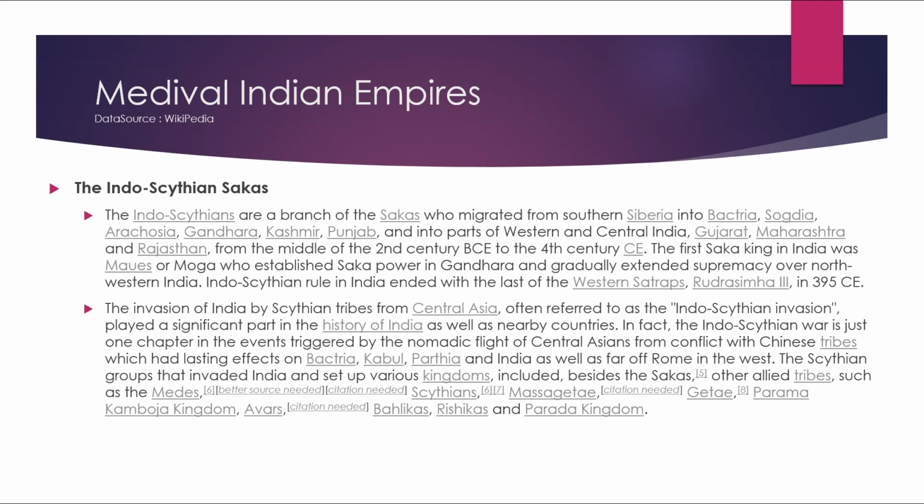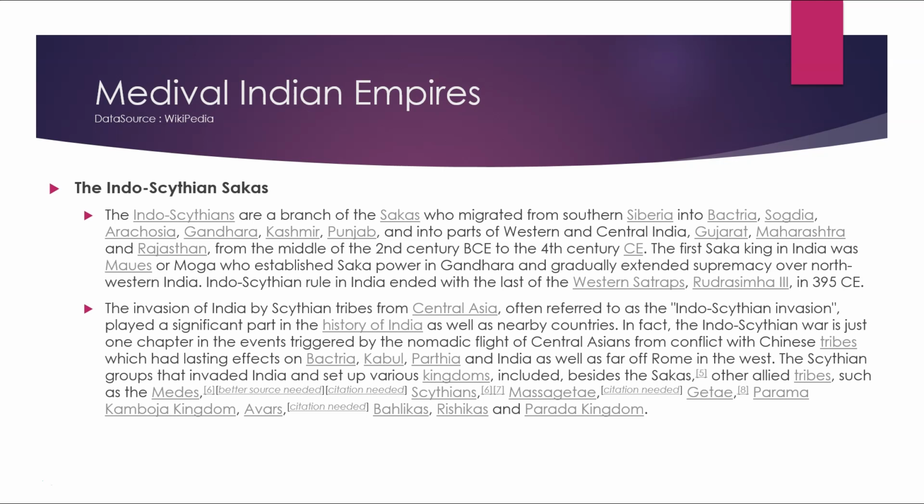The Indo-Scythian Sakas. The Indo-Scythians are the branch of Sakas who migrated from southern Siberia into Bactria, Sogdia, Arachosia, Gandhara, Kashmir, Punjab, and into parts of western and central India: Gujarat, Maharashtra and Rajasthan, from the middle of the 2nd century BC to the 4th century CE. The first Saka king in India was Maues or Moga, who established Saka power in Gandhara and gradually extended supremacy over northwestern India. Indo-Scythian rule in India ended with the last of the Western Satraps, Rudrasimha III, in 395 CE.